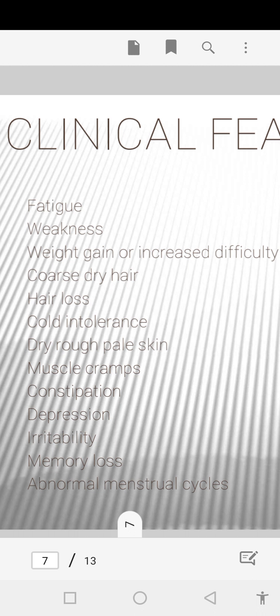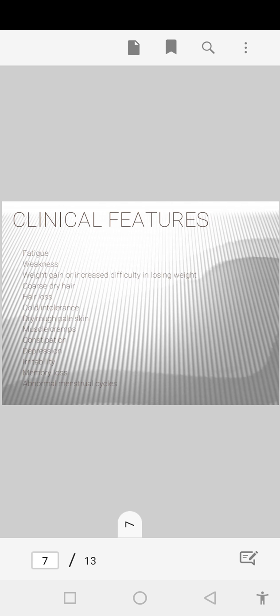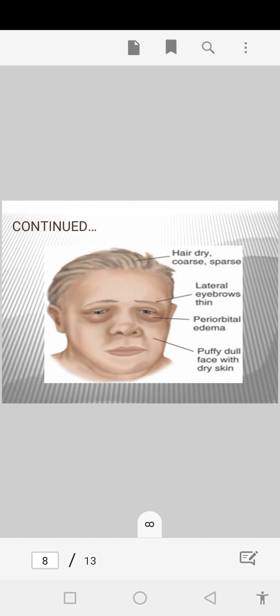Constipation is also the second significant point to diagnose hypothyroidism. Depression, irritability, memory loss, and abnormal menstruation will be there in the patient. So a hypothyroidism patient clinically presents with weight gain, constipation, alopecia, and cold intolerance. These are the clinical triad of hypothyroidism, and diagnosis can be made according to these clinical findings. The patient will lose hair, with dry coarse sparse hair, thinning of the lateral eyebrow, periorbital edema, and a puffy face with dry skin.